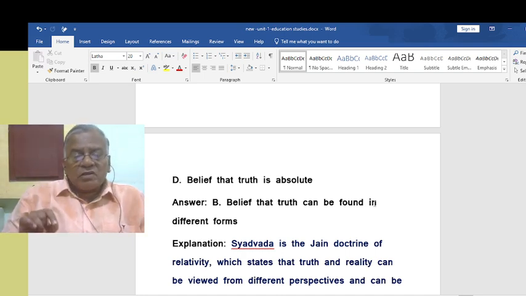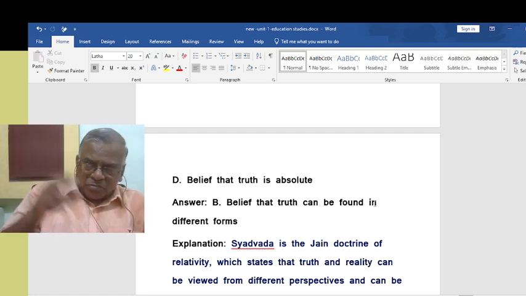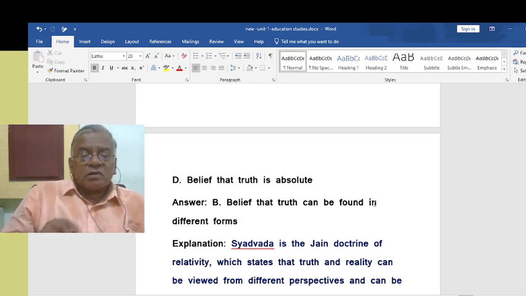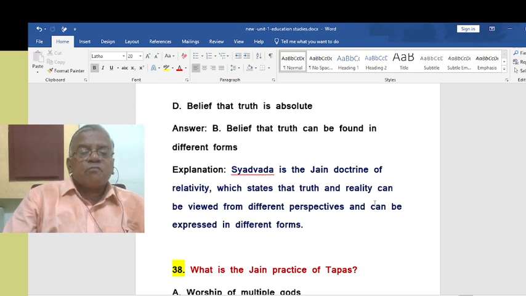So Sayatvada is the Jain doctrine of relativity. Relativity means comparison. There is no only one thing. Truth can be from this angle, truth can be from that angle, like that. That is called the doctrine of relativity. So Sayatvada is the Jain doctrine of relativity, which states that truth and reality can be viewed from different perspectives and can be expressed in different forms.